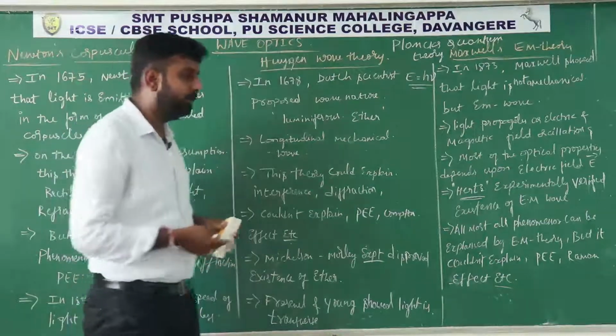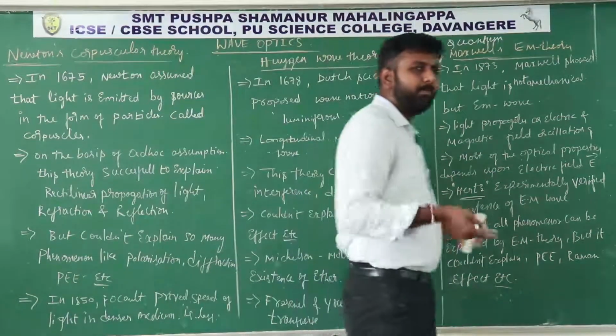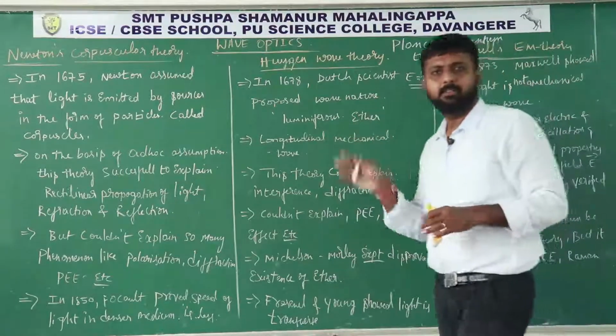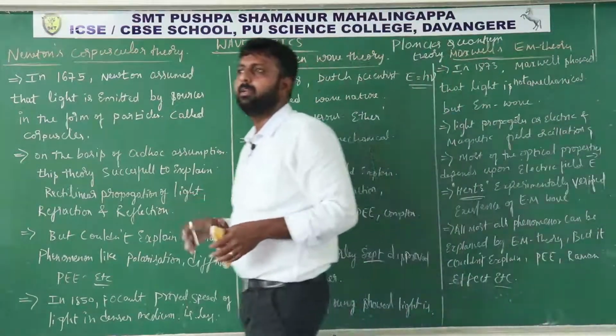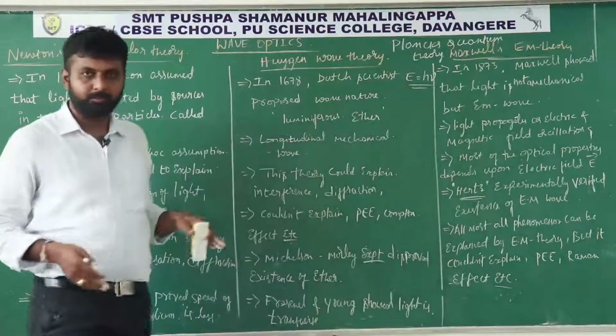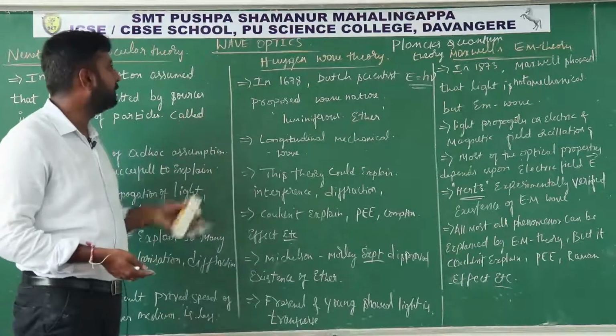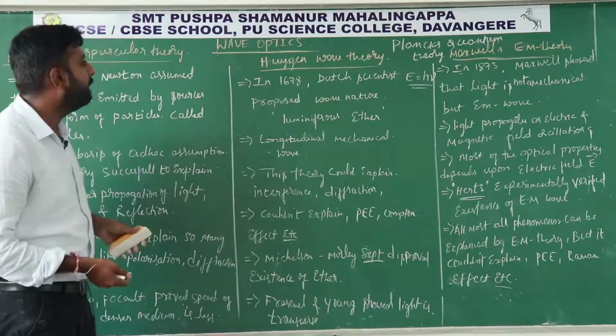Then you will study Doppler effect in light, and diffraction and polarization phenomena. Shortly, I explained the overview of the chapter. Now we will study this Huygens wave theory.